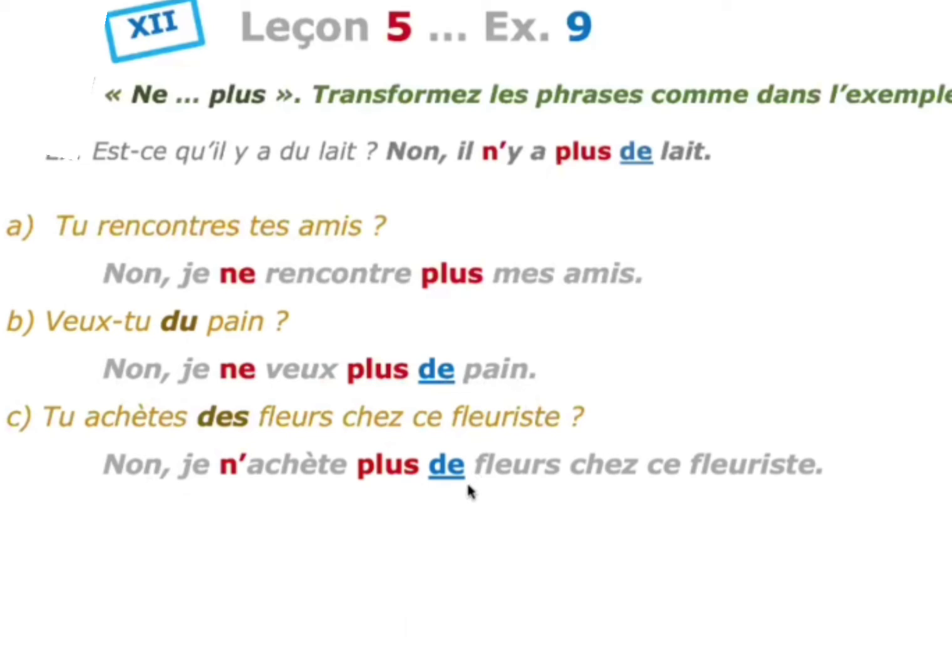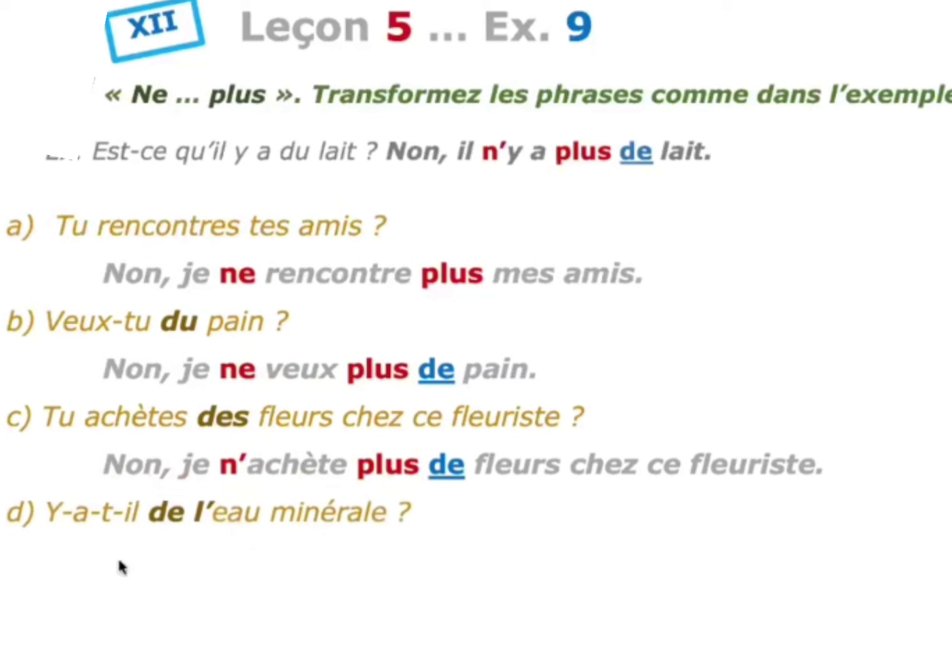No, I don't buy any flowers at the shop. So, with tu, achètes is in present tense, the ending is es. When the subject changes to je, the present tense ending of achète, you must see here. Okay. Remember, des is changed to de in negative.